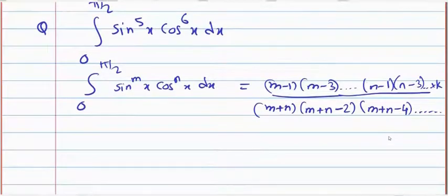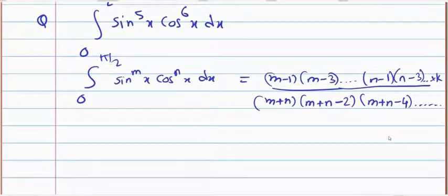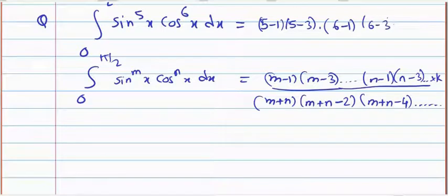Because I am giving enough time so that everyone should get the answer. This will be m minus 1, that means 5 minus 1, 5 minus 3. We cannot write 5 minus 5 because it becomes 0, so we have to stop. Then 6 minus 1, 6 minus 3, 6 minus 5. Again we have to stop.